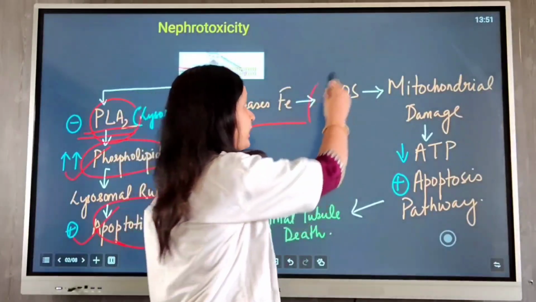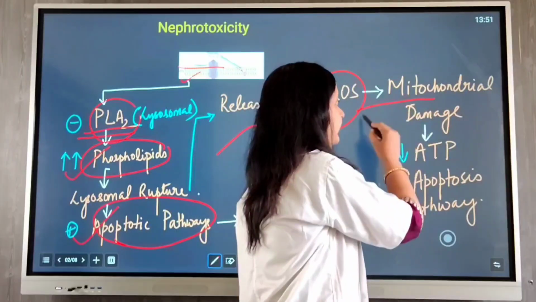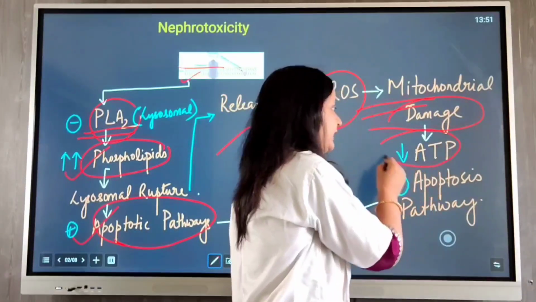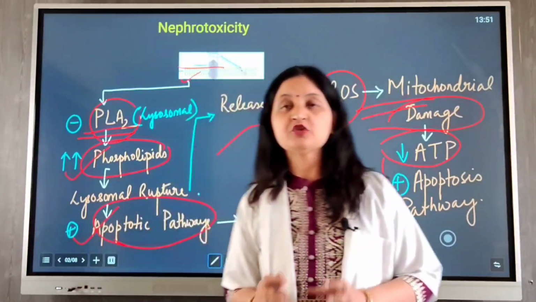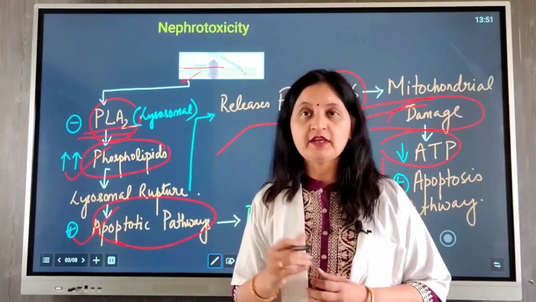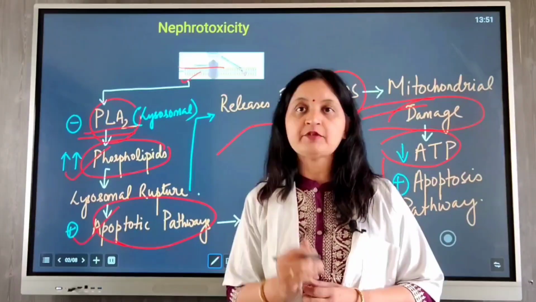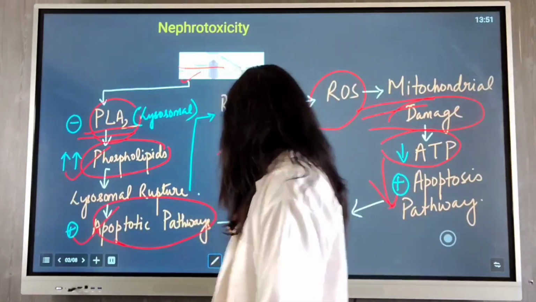So there is increased production of reactive oxygen species that causes mitochondrial damage, and because of mitochondrial damage there is ATP depletion, further activating the apoptotic pathways. So stimulation of apoptotic pathways, formation of reactive oxygen species, mitochondrial damage and oxidative stress lead to proximal tubular cell death.